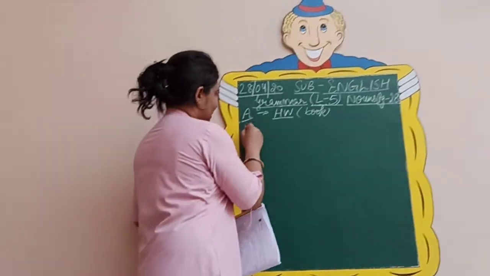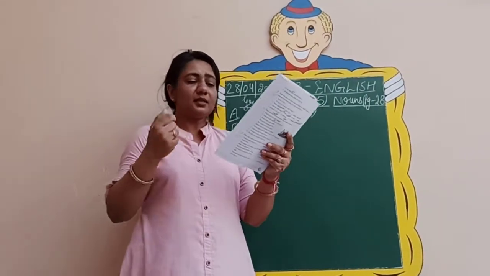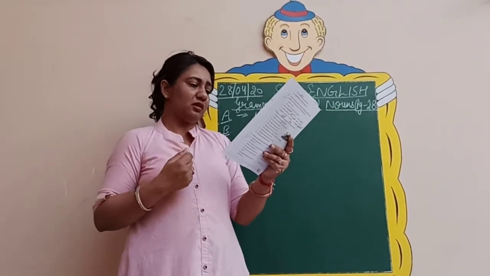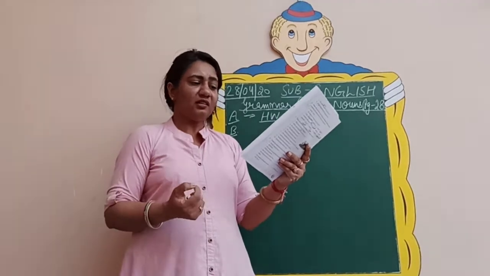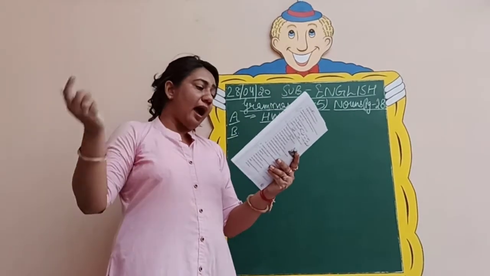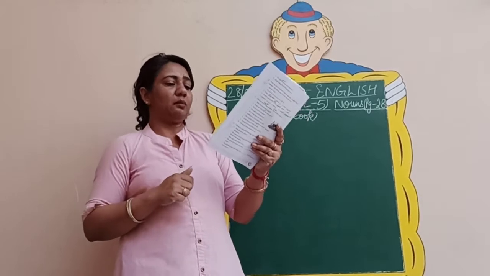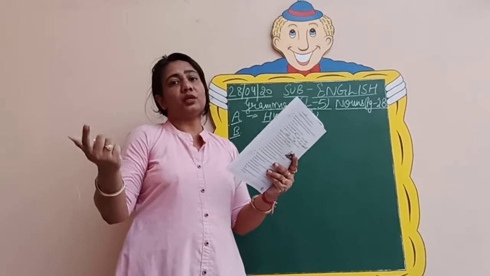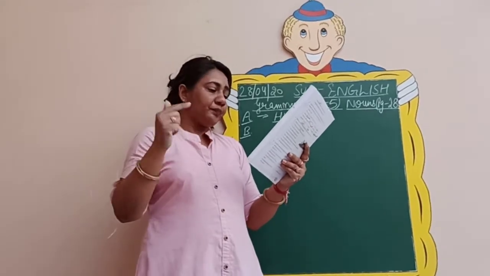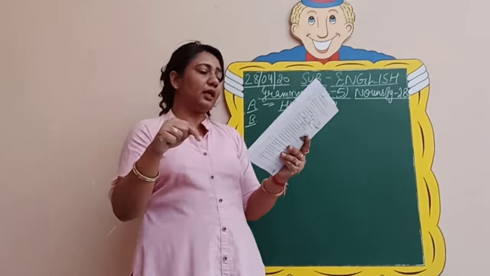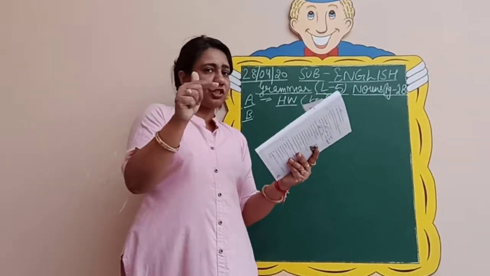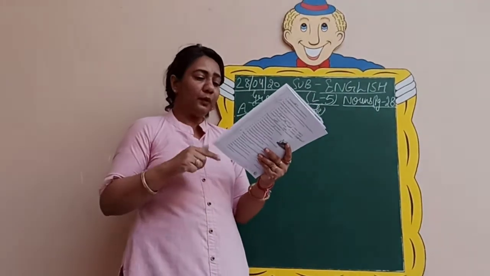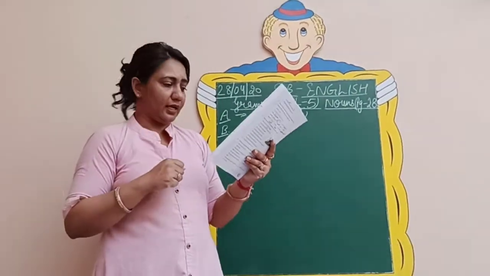Let's come to exercise B now. This is a slightly different one, so I need to take it. What is the question? Rewrite these sentences after changing the singular nouns to plurals and the plural nouns to singular. Make other necessary changes also. So you need to do this exercise in your notebook. If there are plurals, then you need to change them into singular, and if it is singular, then you change it into the plural noun. So let's try it out.